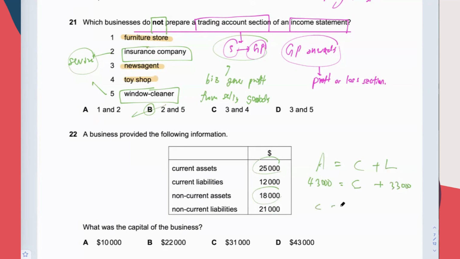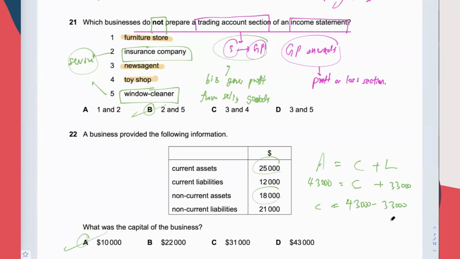Can you find the C? Yes. 43,000 minus 33,000. The answer is A. So all the assets minus all the liabilities.